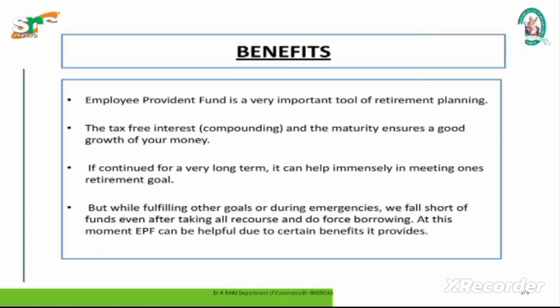Employer contribution up to 12% of salary is exempted for all recognized provident funds. Contribution up to 12% of salary is exempted. Anything above that is added to the salary income of the employee. Any interest above 9.5% is added to income from salaries.